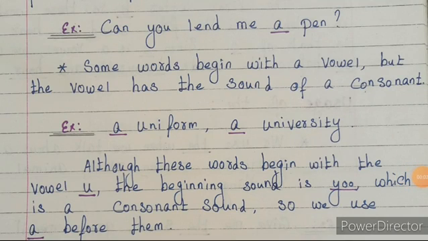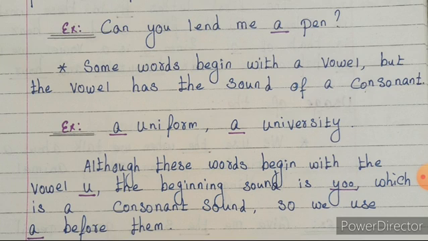Now look at the example, children. That is for the usage of the article a. Can you lend me dash pen? What you have to mention here? Can you lend me a pen? For the first time we are using this noun. Under the noun pen, it is only not pens. Pens means it's a plural form. Here we are using the singular noun pen.